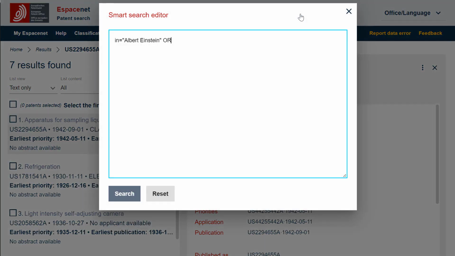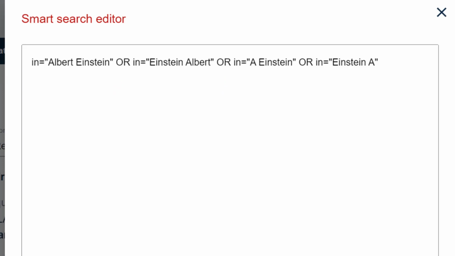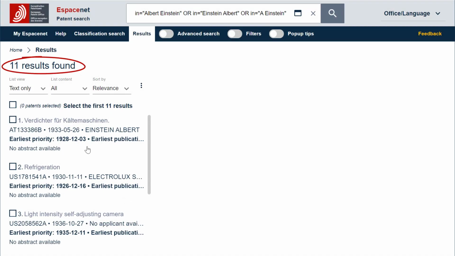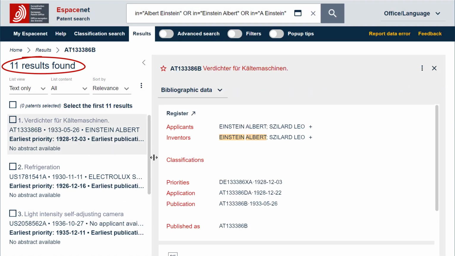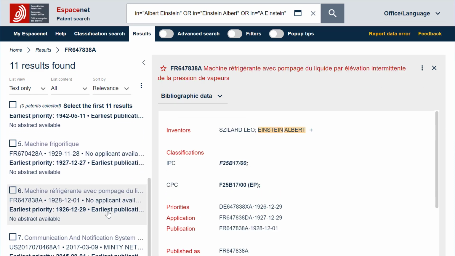As you can see, I put in the query all possible name variations between quotes, using the field identifier IN and the field operator equal to find the exact expression between quotes, and in that order. And I also put the Boolean operator OR between these variations. If we run this search, we obtain 11 results instead of 7, and among these 11 results, we retrieved 2 additional patent documents from the famous Albert Einstein, as illustrated by this French patent document.